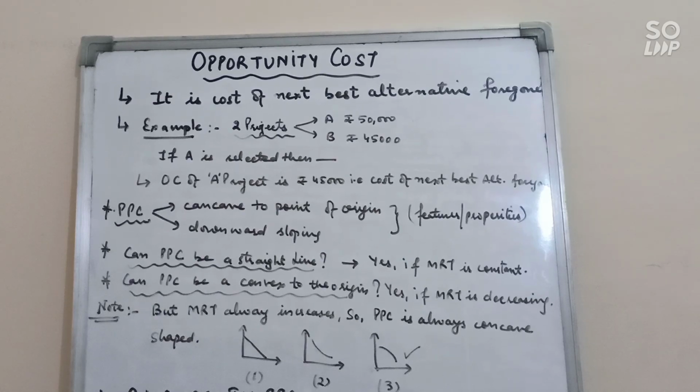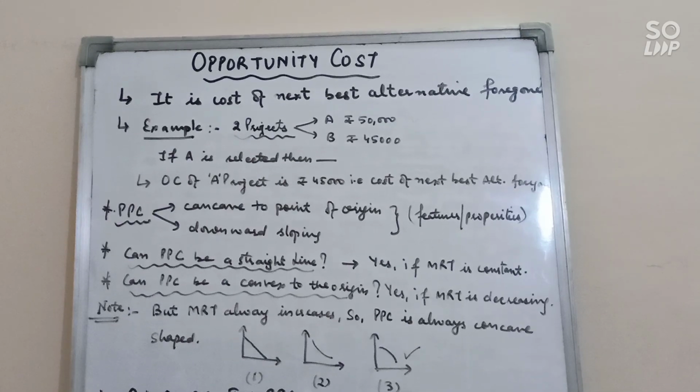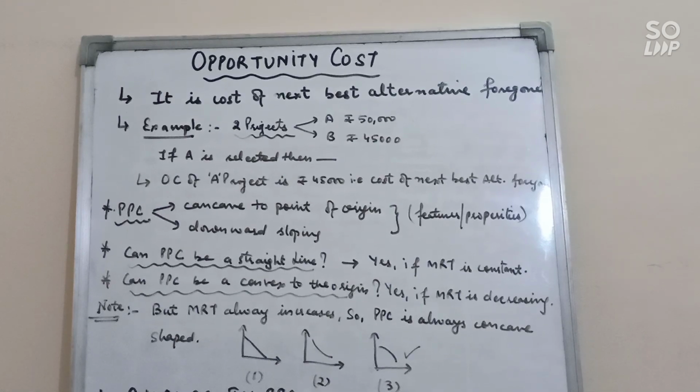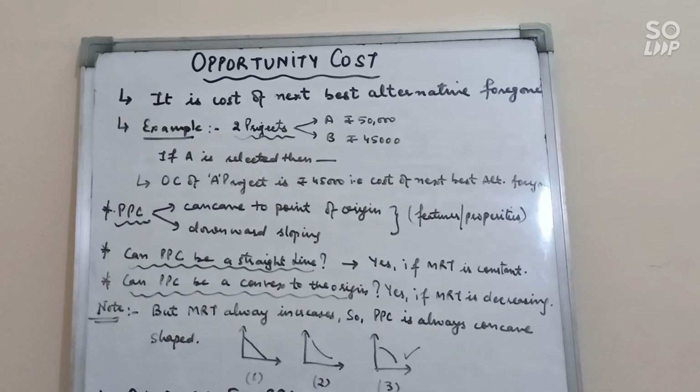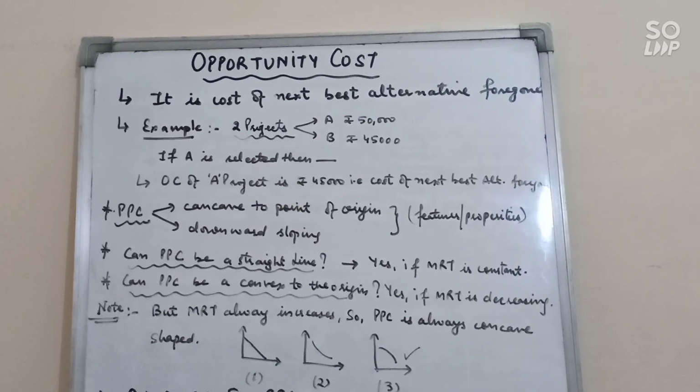In this chapter we have discussed some important terms related with microeconomics, the central problem of the economy and PPC with its features and properties. Now today I am going to discuss with you opportunity cost and change in PPC. This is the last lecture of this chapter. First let's start with the opportunity cost.